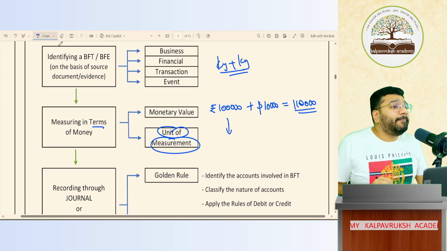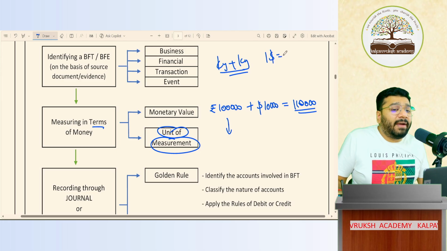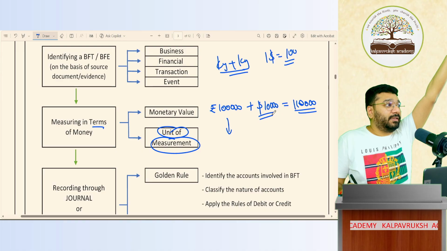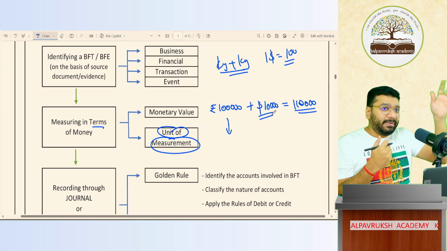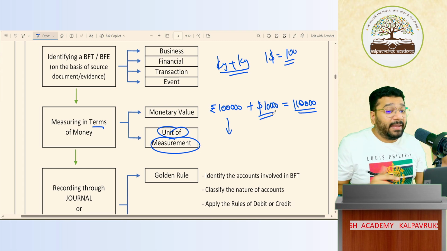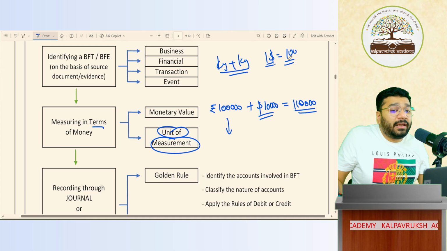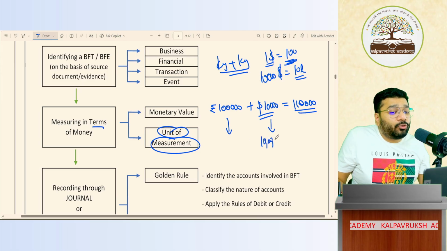So for that, what do I need? Exchange rate, which means if I go and buy $1 in the market, it is 100 rupees. For $10,000, from somebody I have to buy the dollar, no? So from the exchange department, I'll buy the dollar. How much money should I pay in total? $1 is 100 rupees, so for $10,000, 10,000 into 100, how much is it? 10 lakh. Got it? So if I convert into INR, it is 10 lakh rupees.